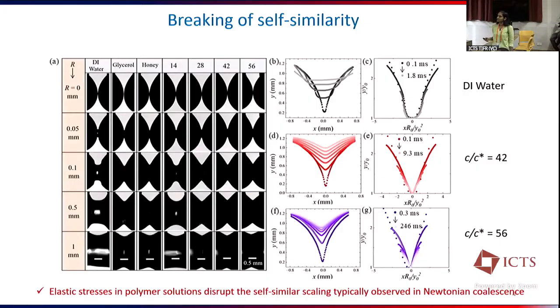So these contour plots are rescaled using the initial droplet radius R0 and Y0, which is the initial height of this bridge at t equals 0. We observe that DI water follows Newtonian behavior, where all graphs collapse into a single master curve. Whereas for polymer concentrations C/C* of 14 and 56, as we increase the polymer concentration, we observe more and more deviation from this Newtonian scaling because of the growing effect of elastic stresses.